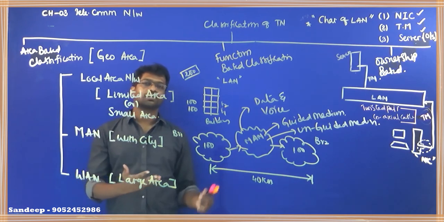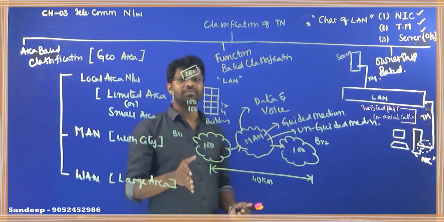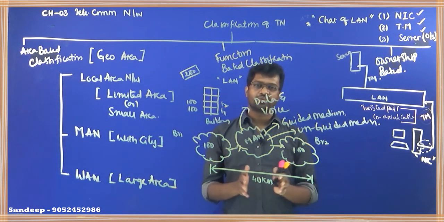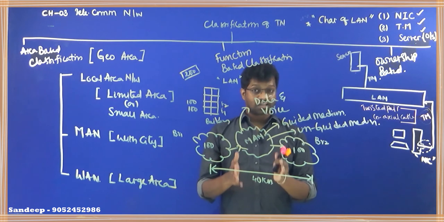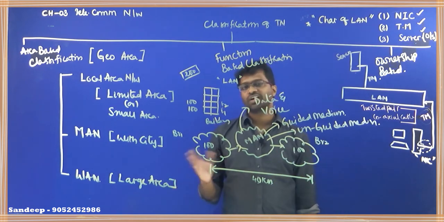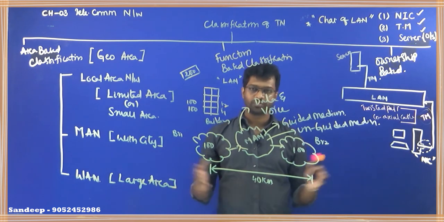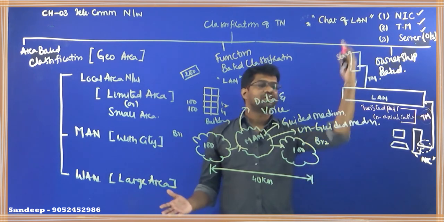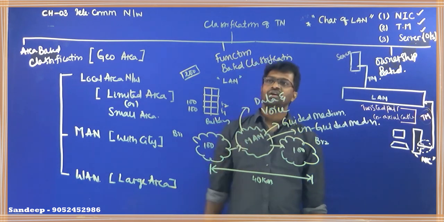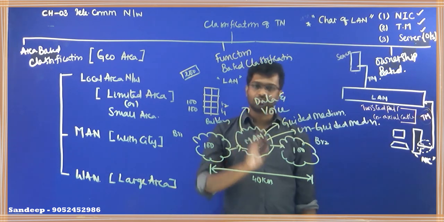Local area networks are required for the purpose of connecting the computers within a limited or small area. Why do we require MAN? MAN is required for the purpose of connecting the computers within a range of 40 kilometers. And when do we use a wide area network? Wide area networks are used for connecting the computers within a large area. And also we studied characteristics of local area network. Now let us go to the next topic. Next classification, function based classification.